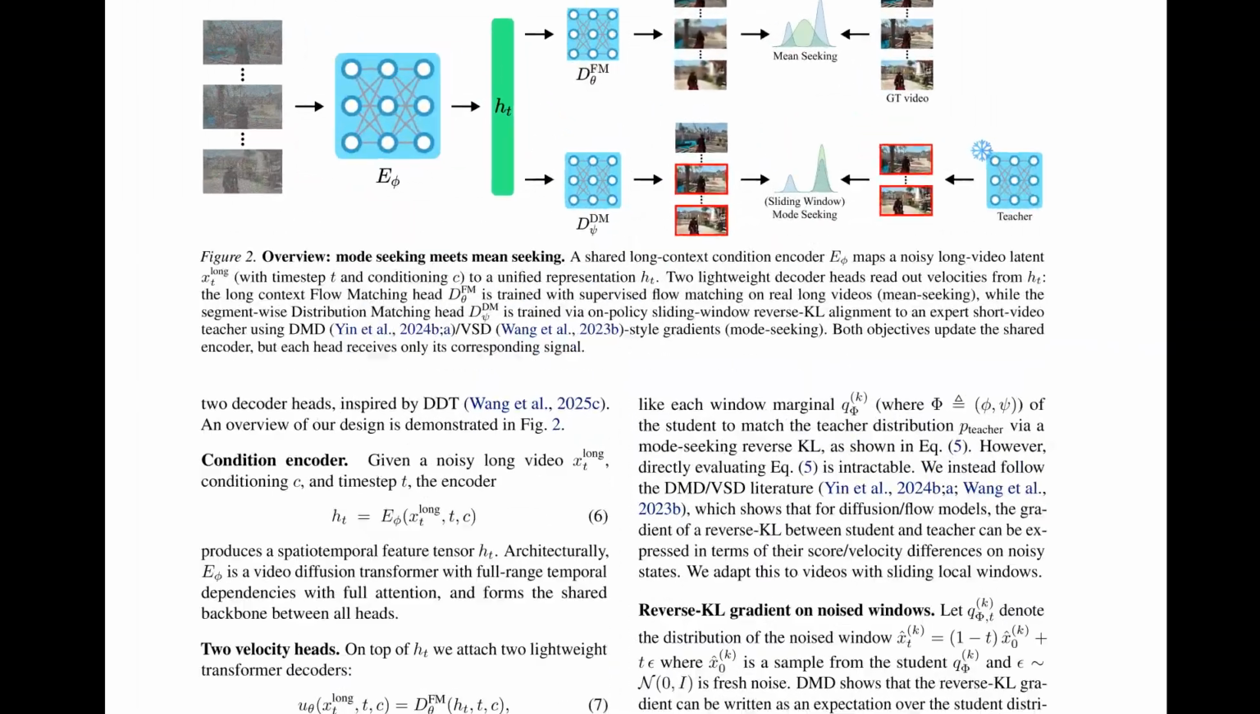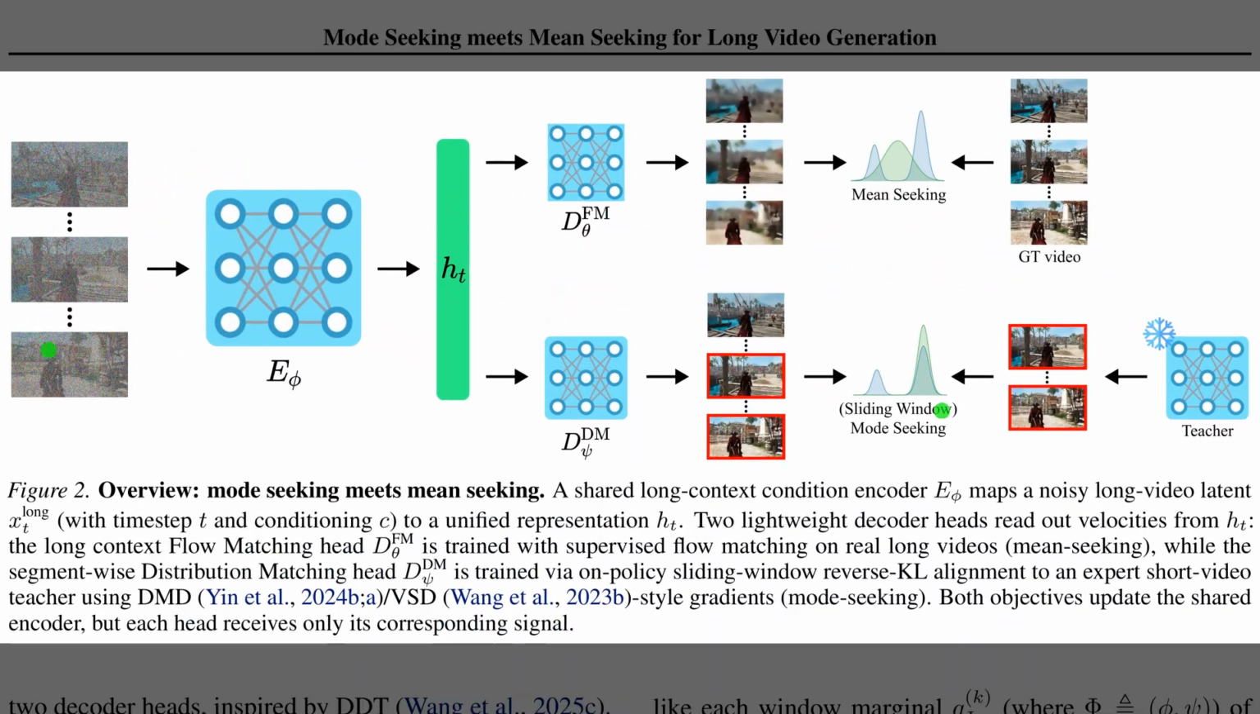Figure 2 outlines the decoupled diffusion transformer architecture. On the left, a shared encoder processes video data into a unified representation, shown as the green bar. The system then splits into two heads. The top path is the flow matching head, which uses a mean-seeking objective on real long videos to capture global narrative structure. In contrast, the bottom path is the distribution matching head. It employs a mode-seeking approach, aligning sliding windows with a frozen expert teacher to ensure local details remain sharp.